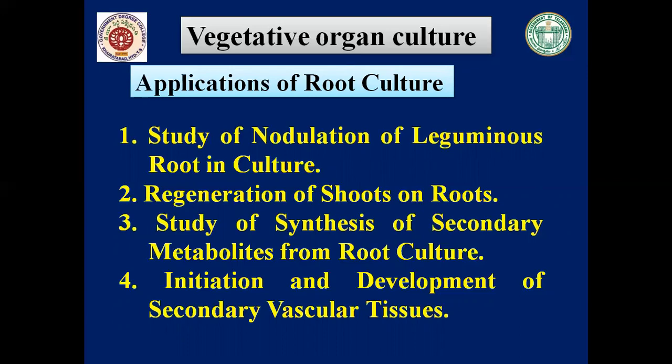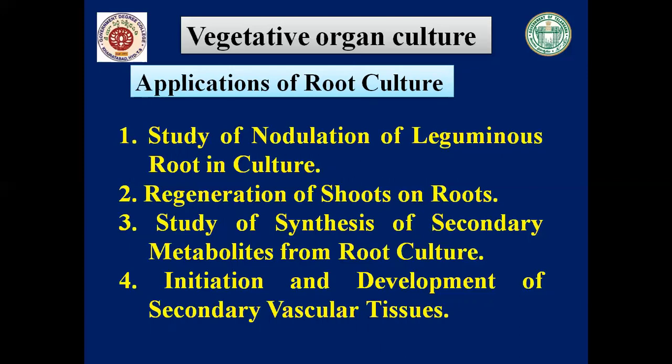This phenomenon is of practical value as well as theoretical interest. We can see how the shoot primordia get derived from the callus at the cut ends of the roots. Regeneration of shoots on roots can be studied with this technique, that is root culture technique.